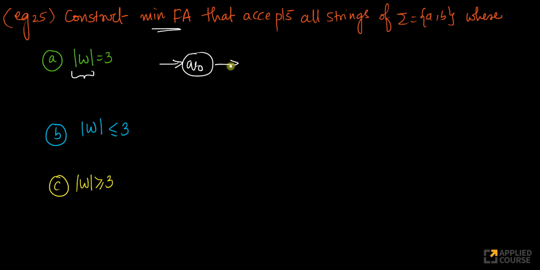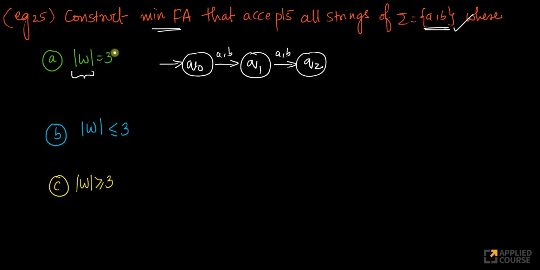So Q0, Q1, Q2. Right now, when I'm here, the length of the word that I've read is 0. The moment I arrive here, whether I read A or B, let's assume my alphabet is A or B, when I'm here, the length of the word is 1 because I've either read A or B. When I reach here, the length of the word is 2.